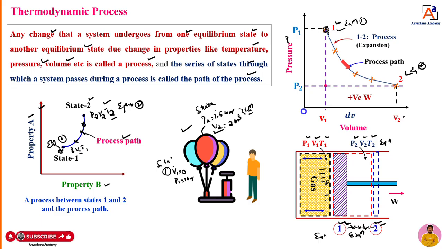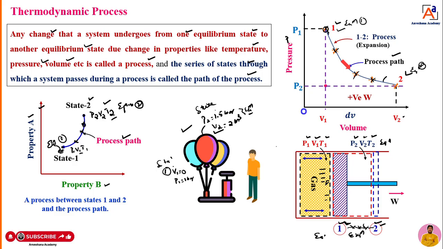But it will not come from 1 to 2 immediately. It is going to cross a series of states. If you join all this series of states, you are going to get a curve or a trace. That curve or trace we can call a thermodynamic process path, dear students.